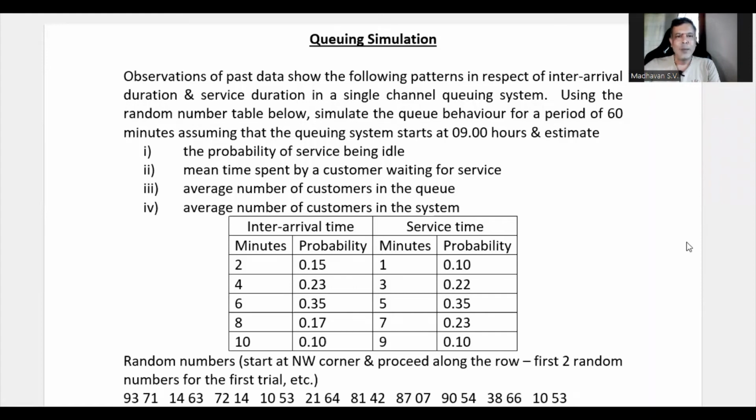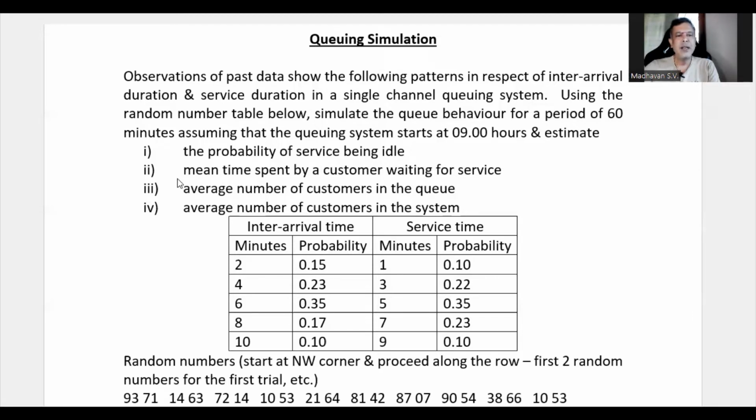This question is about a simulation of a queue. The question goes like this. Observations of past data show the following patterns in respect of inter-arrival duration and service duration in a single channel queuing system. Using the random number table given below, simulate the queue behavior for a period of 60 minutes. Assume that the queuing system starts at 9 hours and estimate, number 1, the probability of service being idle.